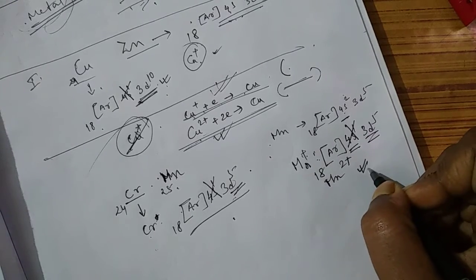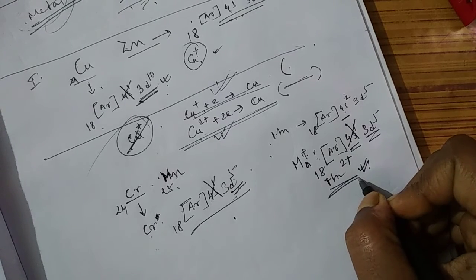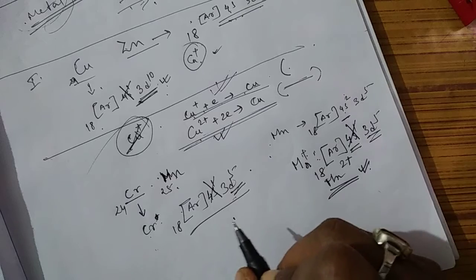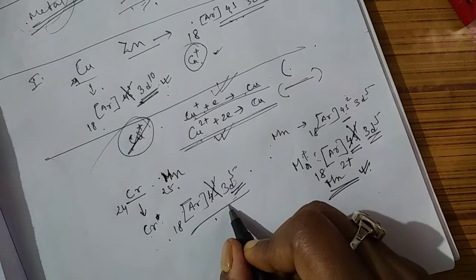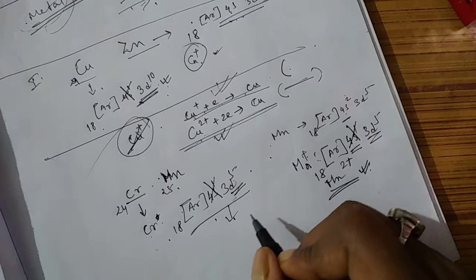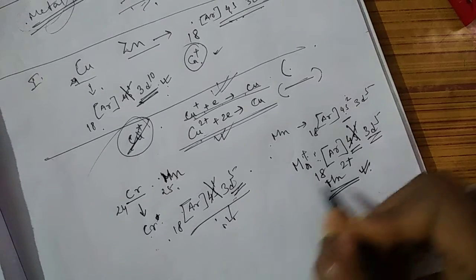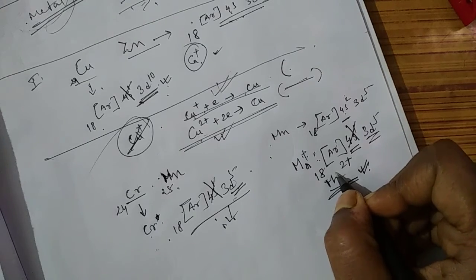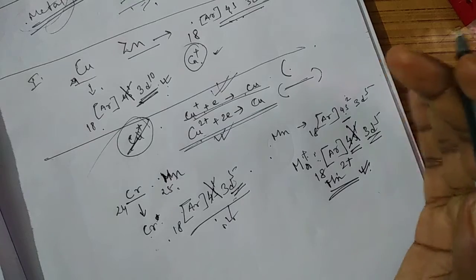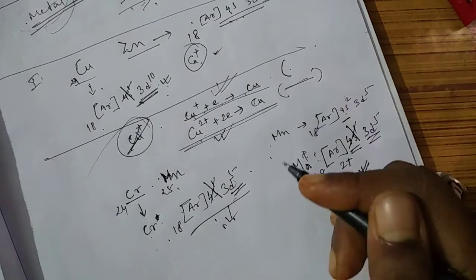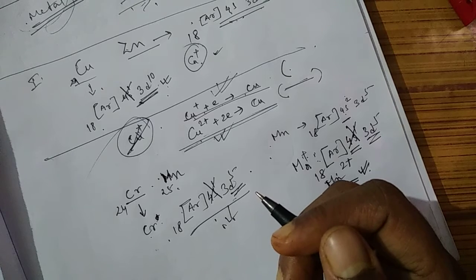So the second ionization enthalpy of manganese will be much lower than the second ionization enthalpy of chromium, because chromium already has a half-filled configuration and doesn't have any tendency to lose another electron. That means the second ionization enthalpy of chromium is higher than that of manganese. So this is the ionization enthalpy we can say about.